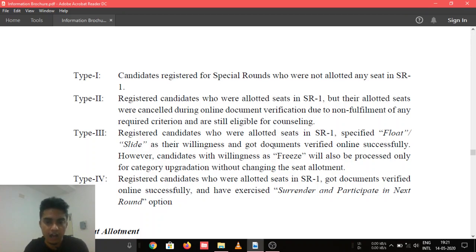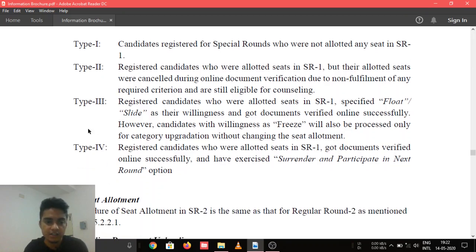As I already said, after this special round 1 seat allotment, there will be an option to choose willingness just like regular rounds. Unlike the NSR rounds from last year, there will be willingness to freeze, float, slide or surrender. So these are the third type of candidates who will be eligible for round 2 of seat allotment.